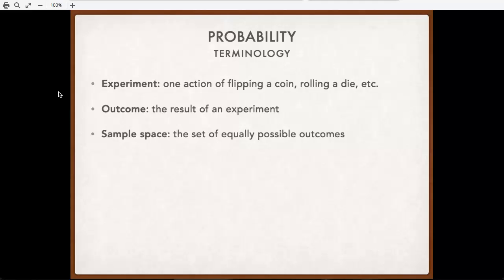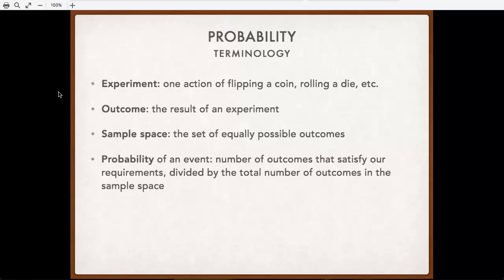And when we're talking about probability, in order to approach these from a mathematical perspective, we need to be talking about things that are equally possible. Otherwise, you're going to have to make your math a lot more complicated. So, for example, when we're flipping a coin, your sample space is heads and tails. Those are your possible outcomes. If you're rolling a die, you've got 1, 2, 3, 4, 5, and 6.